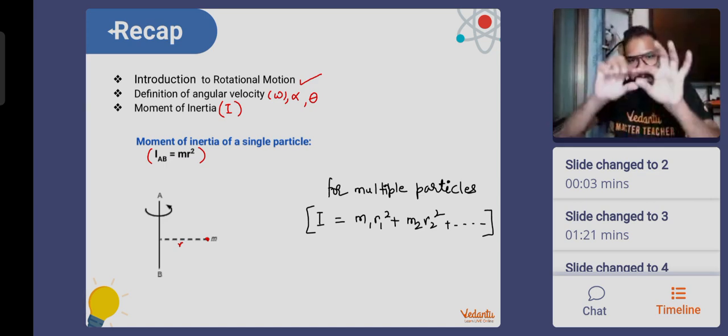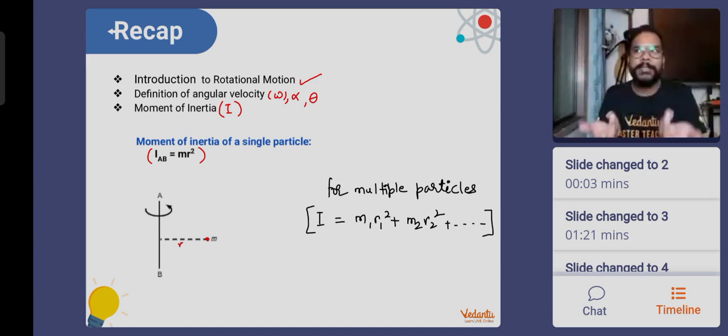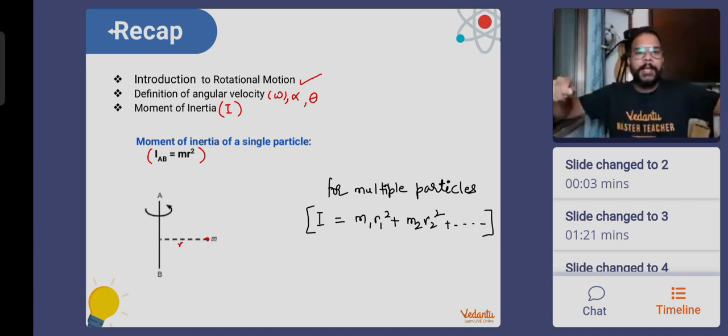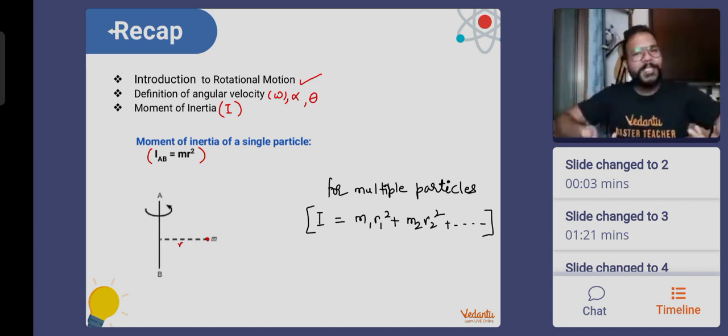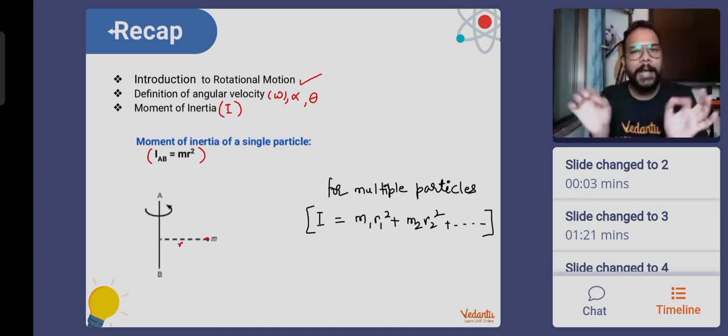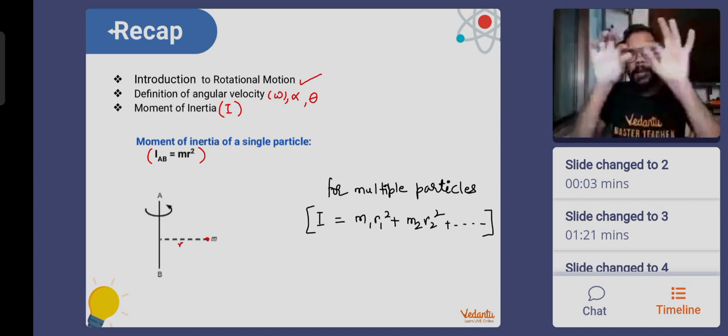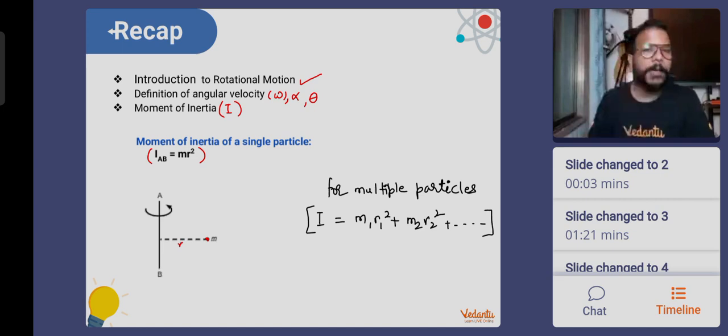If I take this point mass, I keep on elongating it like it's an elastic. Say if I'm able to elongate it like the way glass is made. Glass is something which can be stretched. So imagine this point mass can be elongated and given the shape of a ring. The entire mass is still at the same distance r. A point mass is also at a distance r, and if you convert it in the form of a ring, still the entire mass is at the same distance r. That is why the moment of inertia is coming out to be the same.